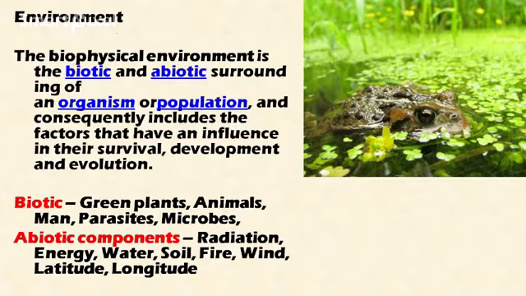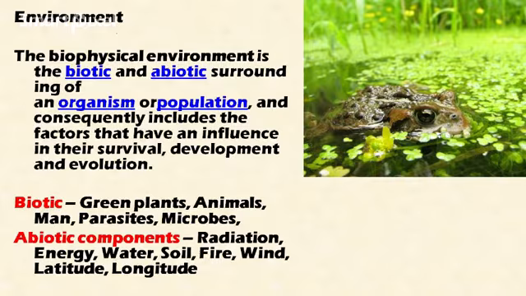This includes green plants, animals, man, parasites, microbes, and all the living things. Abiotic components include radiation, energy, water, soil, fire, and all those non-living materials, that is, without life. So environment is the surrounding of an organism which influences the survival, development and evolution of the organism.